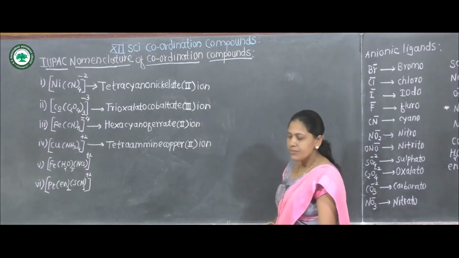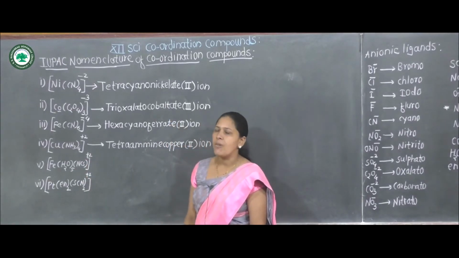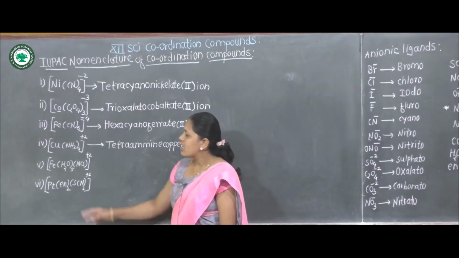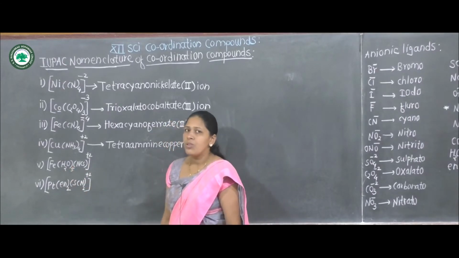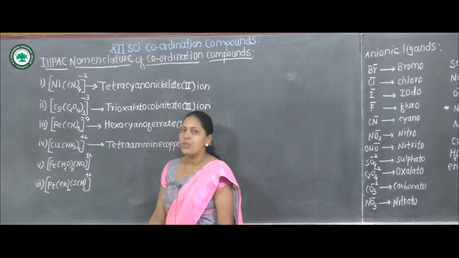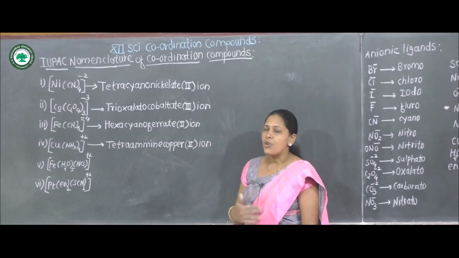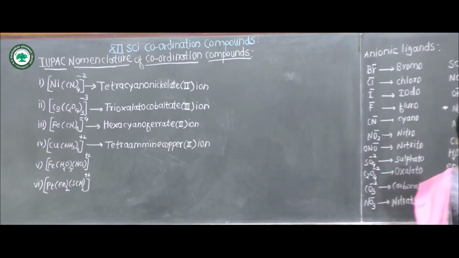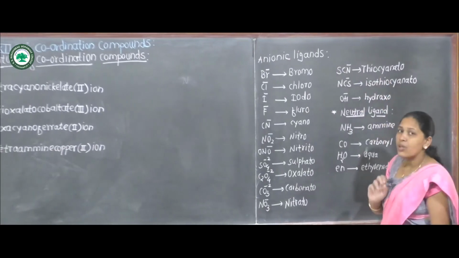Next, fifth example. It is also a cationic complex because the coordination sphere has a +2 charge. Here the central metal ion is iron. Here 5 water ligands, which are named aqua, are attached to iron, and 1 NCS, that means thiocyanato or isothiocyanato. If the ligand is attached to the central metal ion by the sulfur atom, it is called thiocyanato.